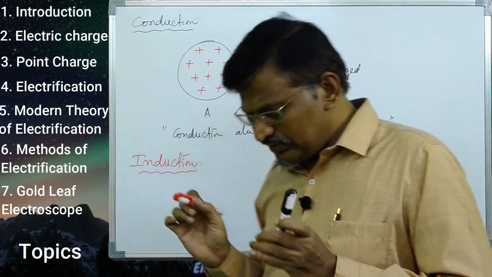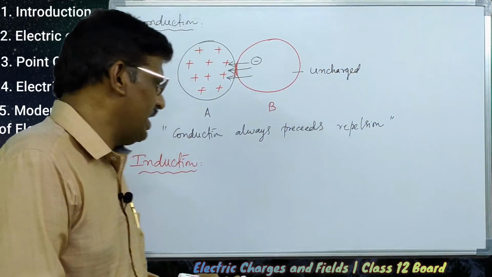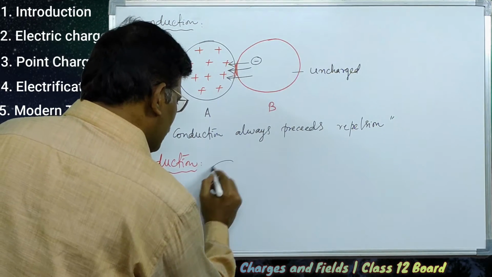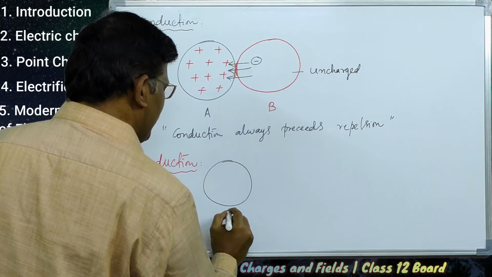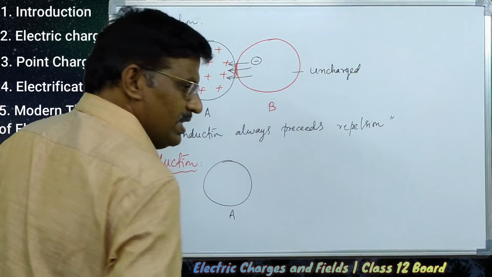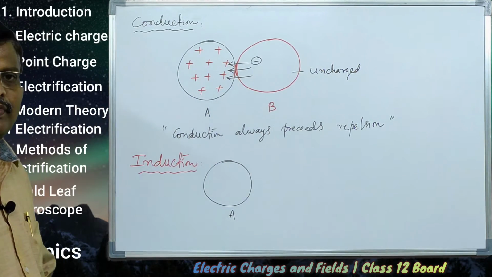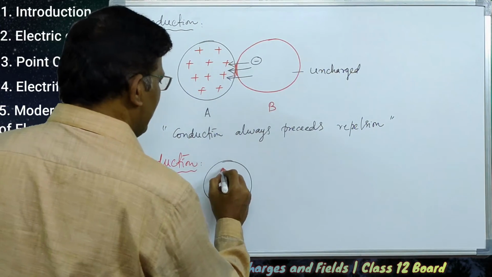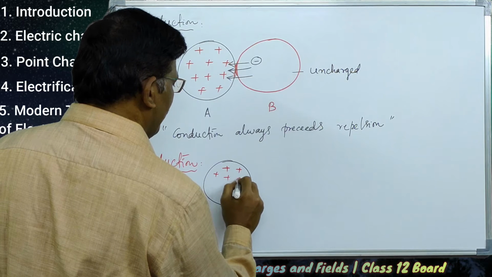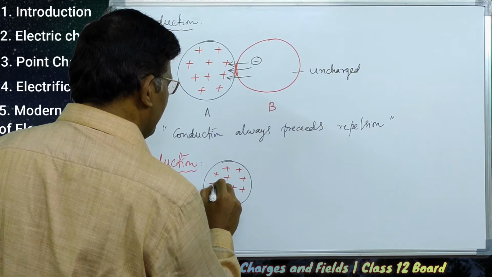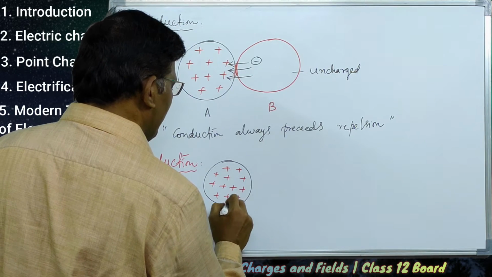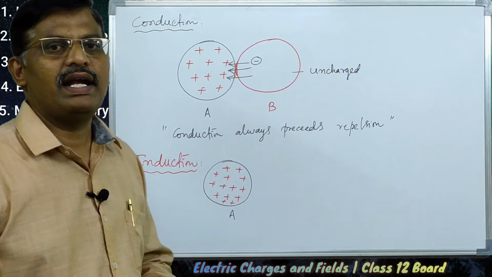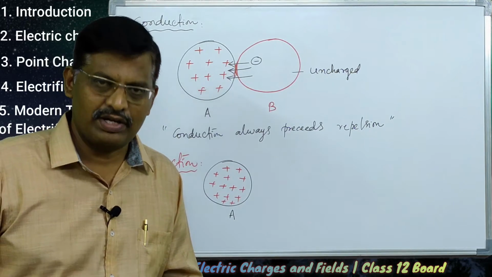Just see, let us assume that A is a charged body, a positively charged body. The meaning of a positively charged body is that it has a deficiency of electrons.